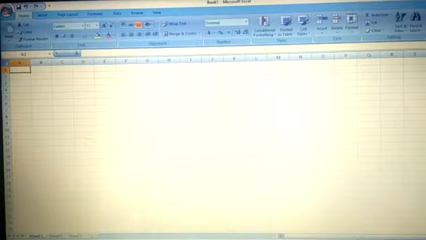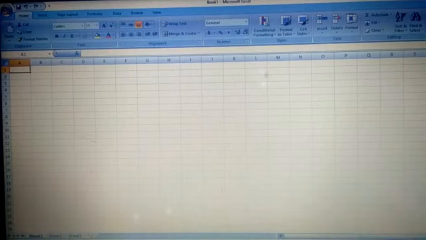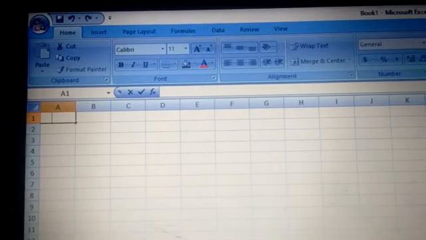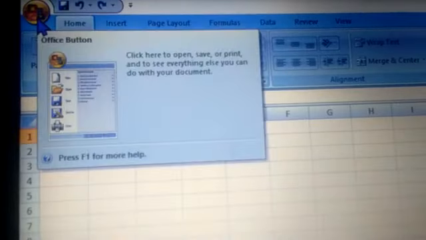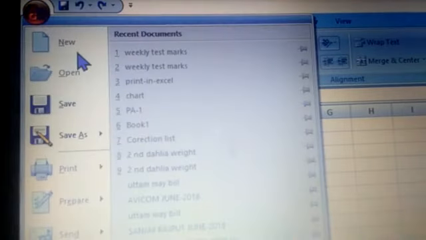So let's go to our Excel window. This is our Excel window. Now see children, I told you, at the very left corner, you can see this Microsoft Office button. When you click on this, you see options like New. If you want to create a new Excel workbook, then you will click on New.